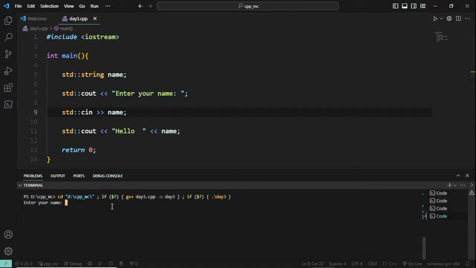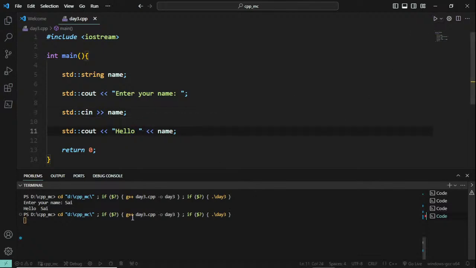So it is asking me enter your name. What name can I enter? We'll go with Sai once again. Sai. Hello Sai. Okay, I hope I have given more spaces here. So this is fine.